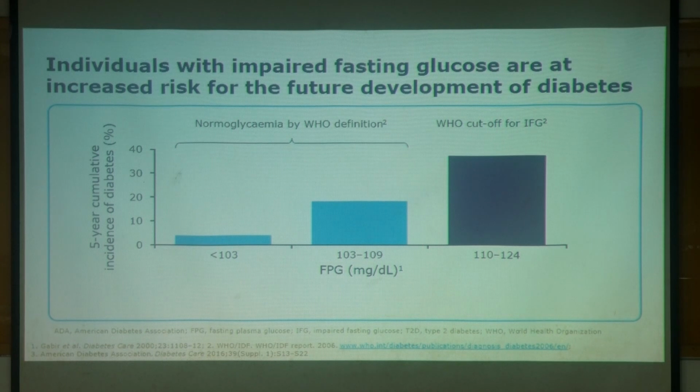So, if you look at the individuals with impaired fasting glucose, as well as the IGT, they are at increased risk for the future development of diabetes. You can see here between 103 to 109, 110 to 124. These are all not normal, but they are at risk for future development of diabetes. That is where we have to intervene.